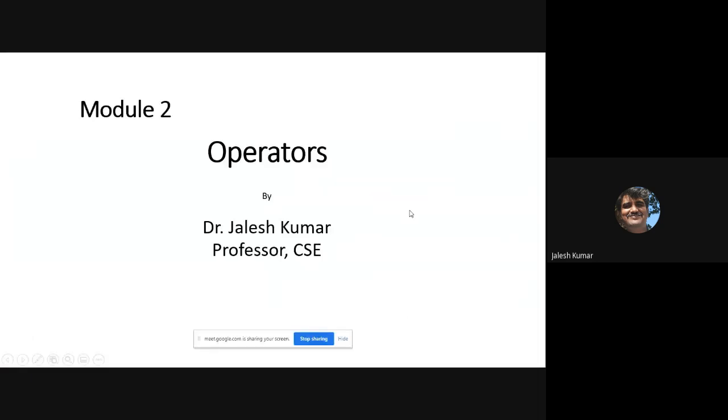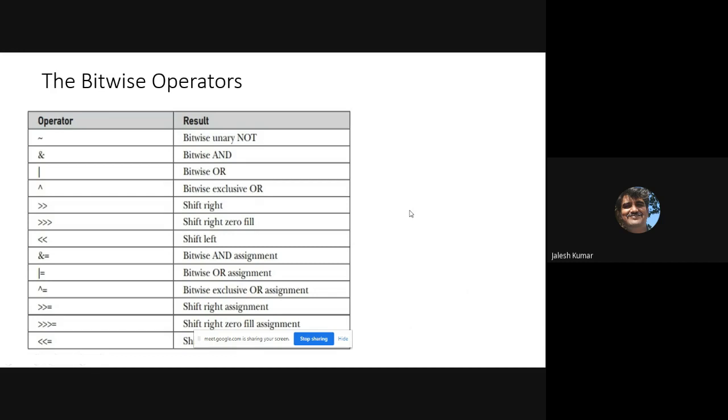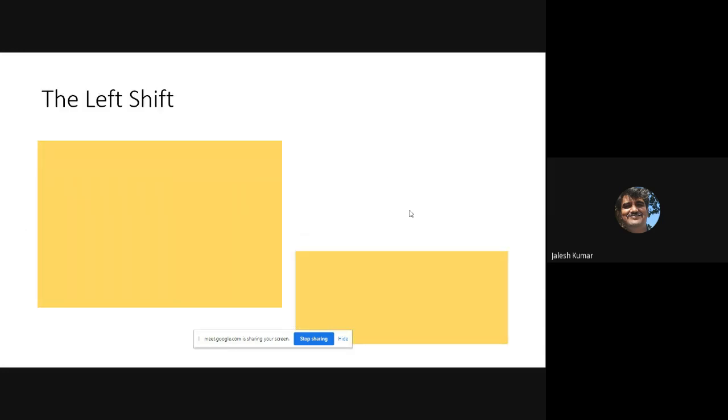We are discussing operators. Today we are discussing very important operators. It is important even for your examination. We have already come across binary, unary not, bitwise and, bitwise or, and bitwise exclusive or. Today we will move to shift operators. The first one is left shift.